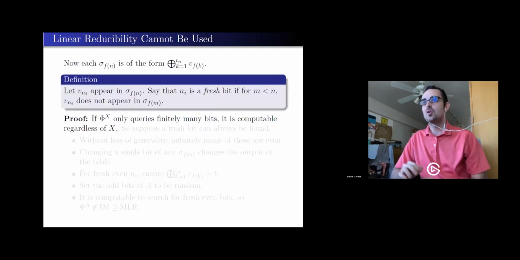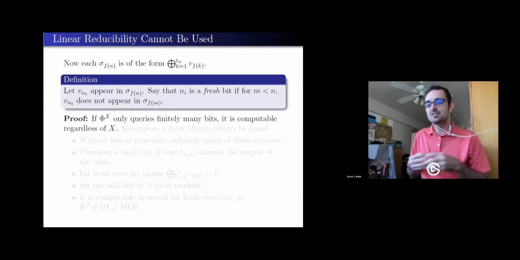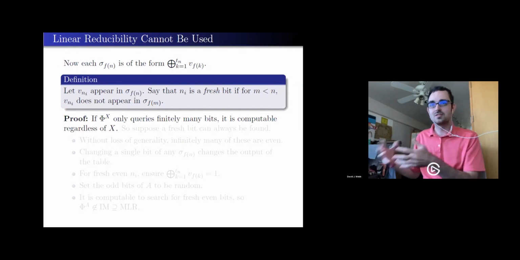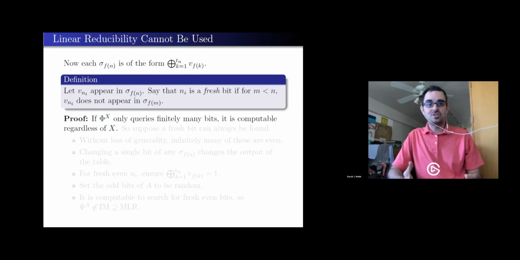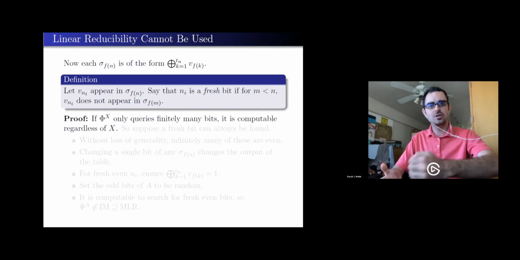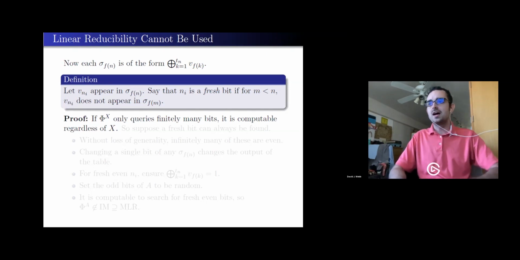Linear reductions are big XOR statements, and they're linear in their inputs. So anytime I have a variable, if I were to change its value, flip its bit, the entire output would change, because that's how my chained XORs end up operating. So I need a new definition to talk about this. I will say that a bit is fresh if I've never seen it before. Never used, brand new bit, that has not occurred in any of the earlier tables that I looked at.